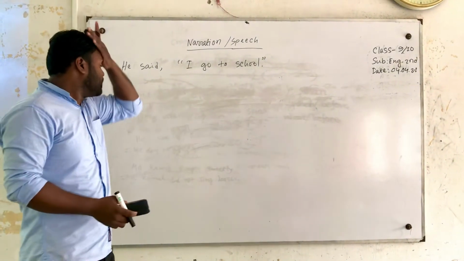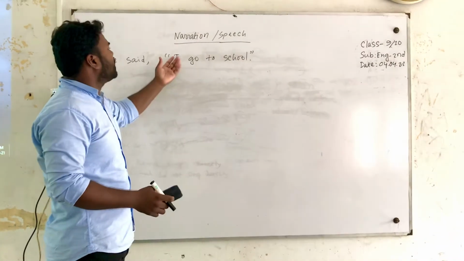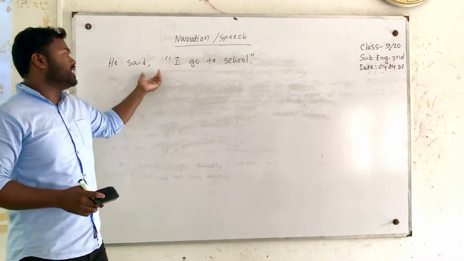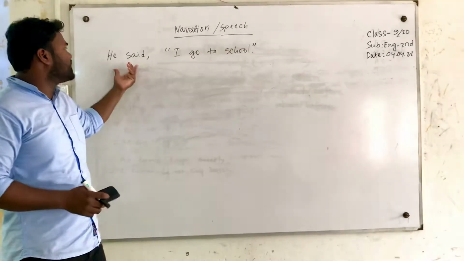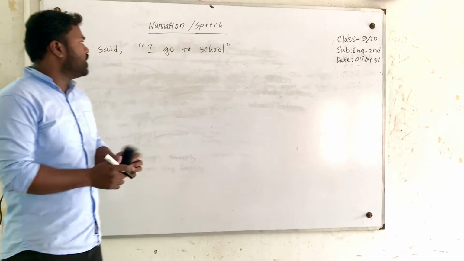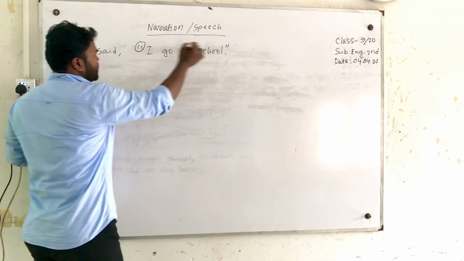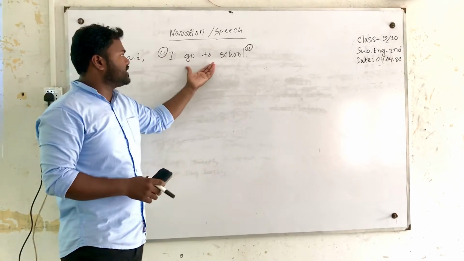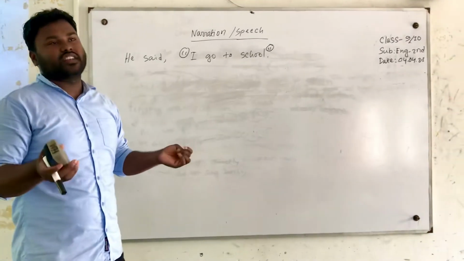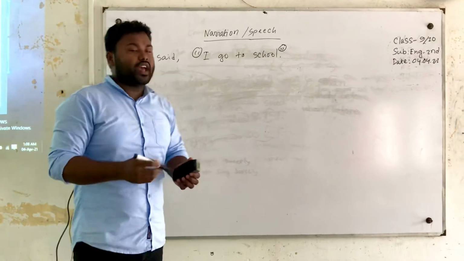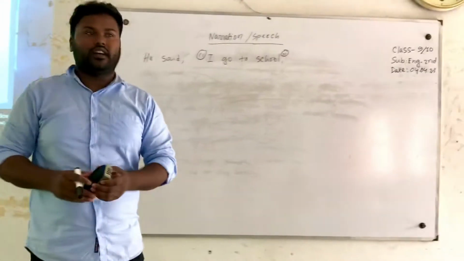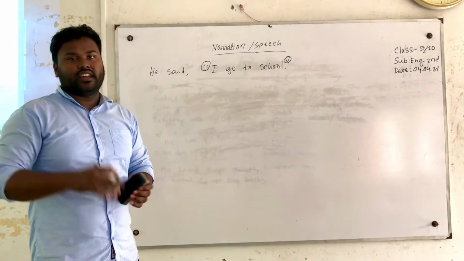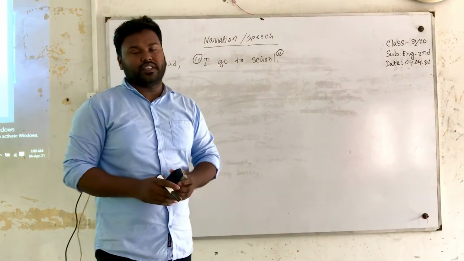So let's start. If we look at the board, you can see I have written a sentence: he said, "I go to school," and we have here two inverted commas. If we see inverted commas in any sentence, that is narration, that is speech. We have two types of narration: direct speech and indirect speech.